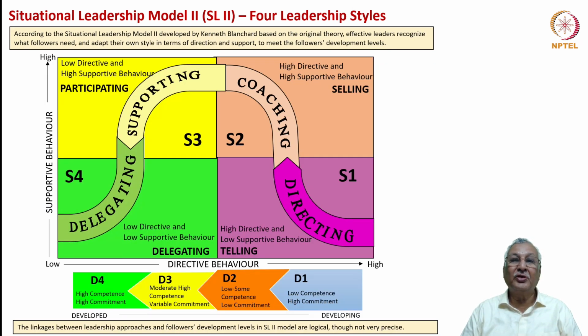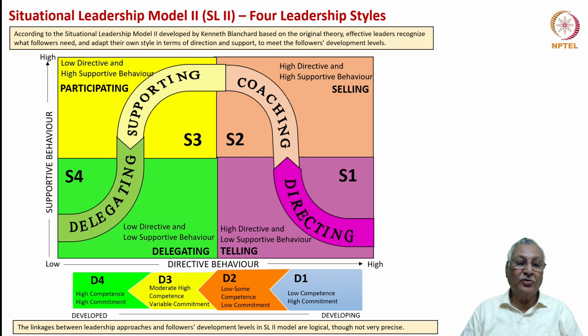SL2 model classifies the leadership styles, relating them to the developmental levels of individuals as follows. S1, which is the directing level, corresponds to the low competence and high commitment group of individuals. S2, which is the coaching level of leadership, and also correspondingly the earlier selling level of leadership, corresponds to low or some level of competence on the part of individuals, which is accompanied by low level of commitment.